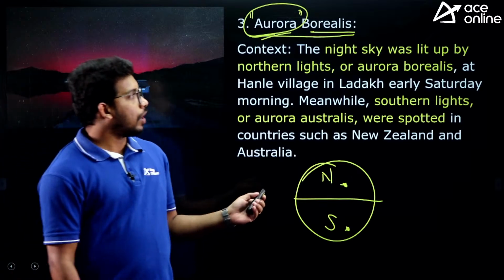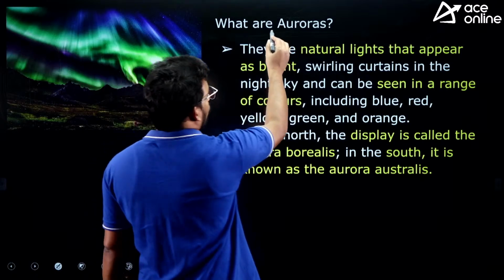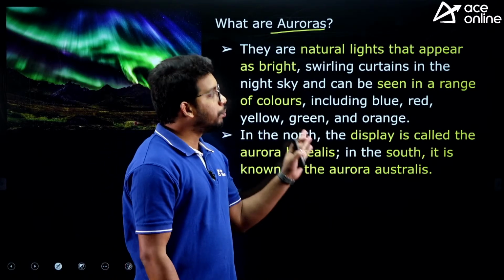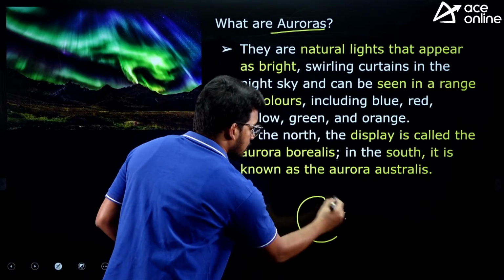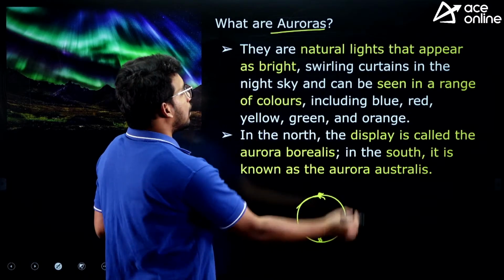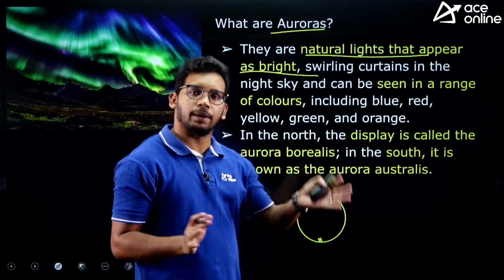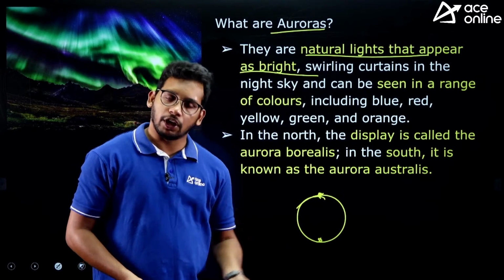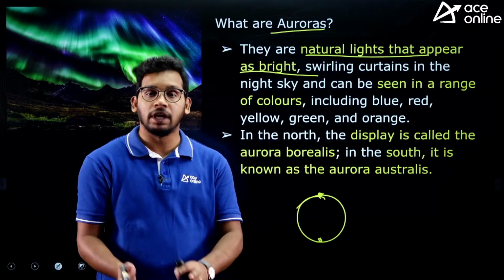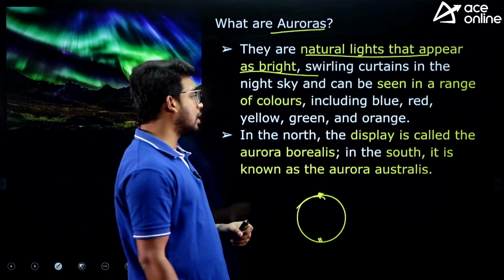Fine. Now what actually are these auroras? They are nothing but bright light in the polar region specifically. So this is earth, so north pole and south pole. They are natural lights that appear bright in the sky. The different colors can be green, orange, or yellow. We will see the reason also. After knowing the process of how they are formed, then we will come to the colors. So why only particular colors, the reason also we will come to know, right.